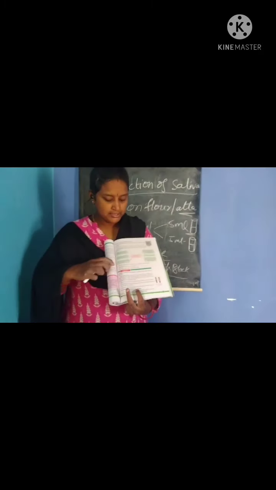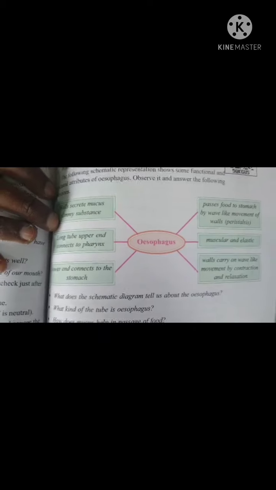Next we have this table, the esophagus table, where the wall secretes. Okay. Next we have this tabular form. As I told you, flowcharts and tables are important. So you have to learn all these by heart, this one and this one. They may ask any one of the tables to write down. Okay now. Next we have activity 9.